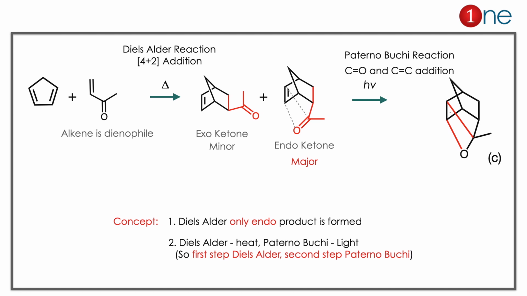Second thing, you are using the light. If you have an alkene and a carbonyl, you are expecting the Paterno-Büchi reaction. So a new cyclization with a 4-member ring occurred there. So the product is clearly C.